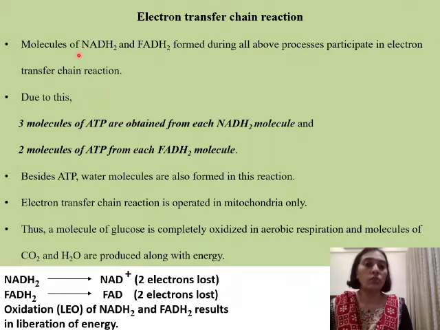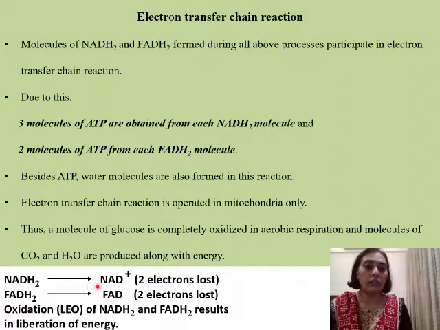Now what happens to the NADH2 and FADH2? They are going to undergo complete oxidation. Up till now the oxidation was not complete. The complete oxidation here is going to take place, and it's now going to give you energy in the form of ATP. Now how is this energy obtained from NADH2 and FADH2? So we need to move here.